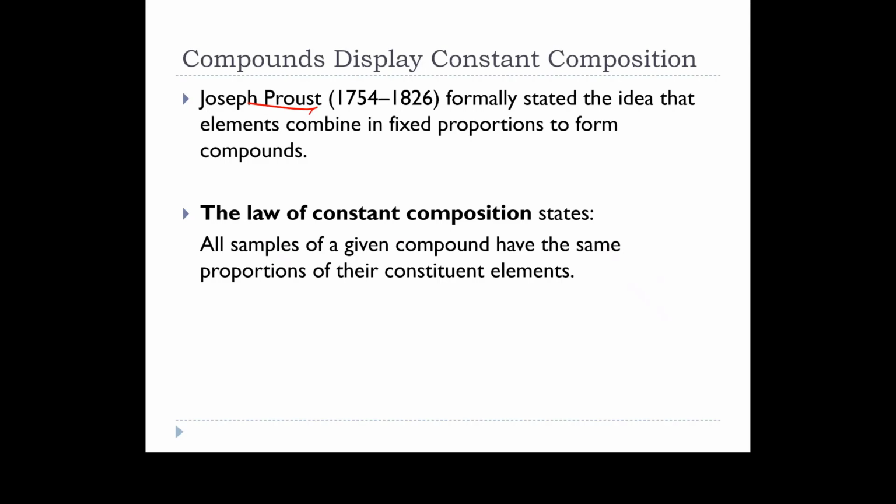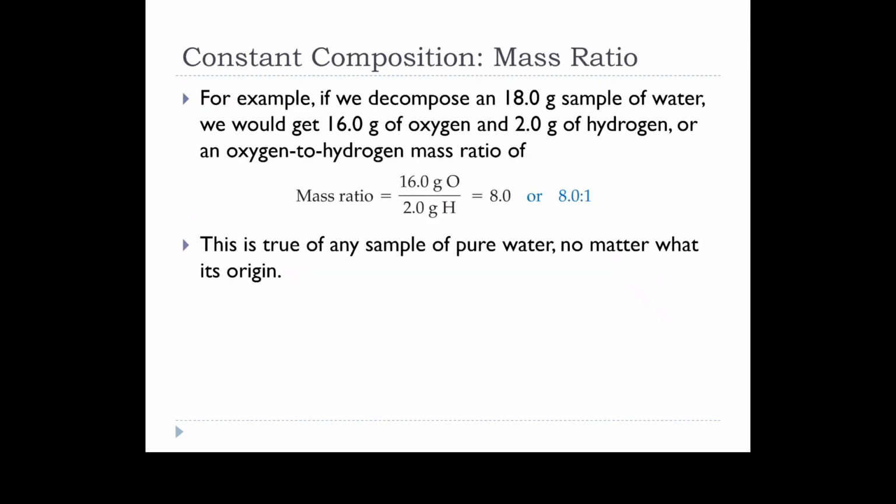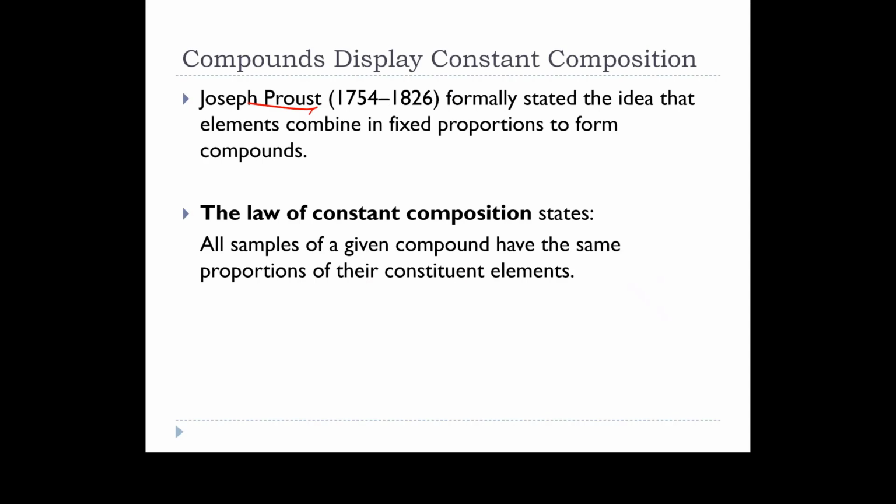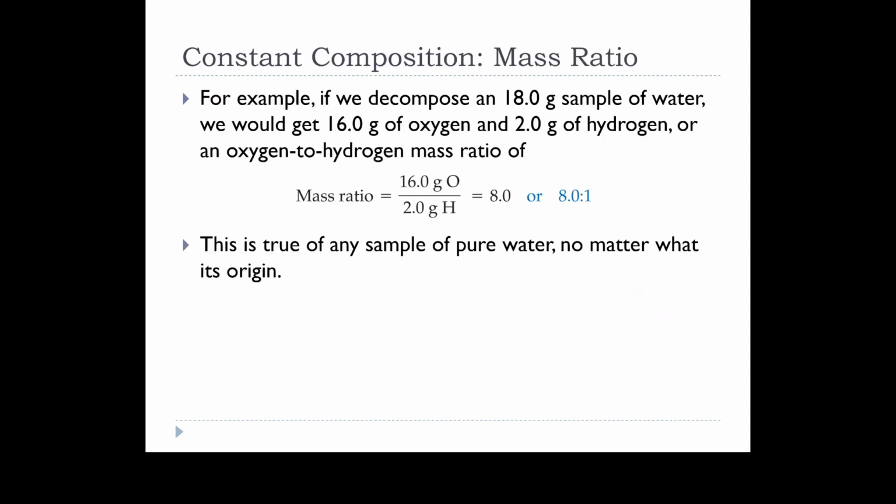That makes sense if we're looking at the symbols for compounds, okay? Remember that this stuff was done in the 1700s, early 1800s. They didn't have fancy technology like we have now. So everything that they did had to be done on the big scale, right? So basically the way that they dealt with everything is they weighed it. And so they calculated ratios of compounds by looking at the masses of the atoms that were present.